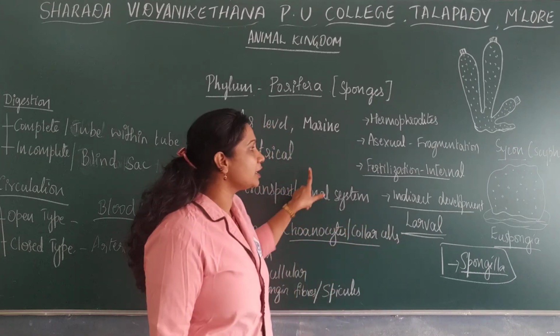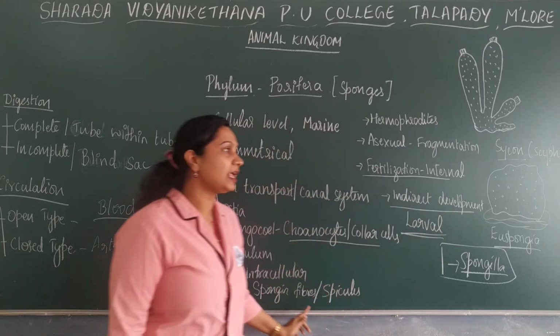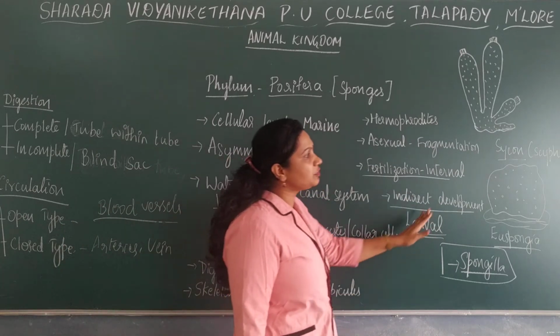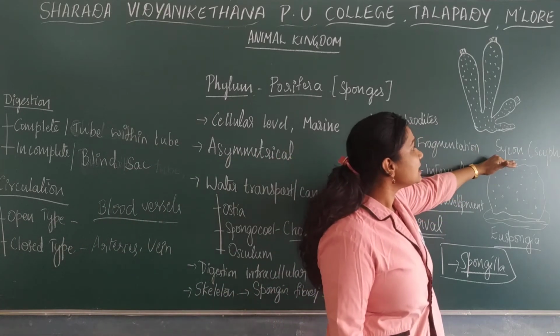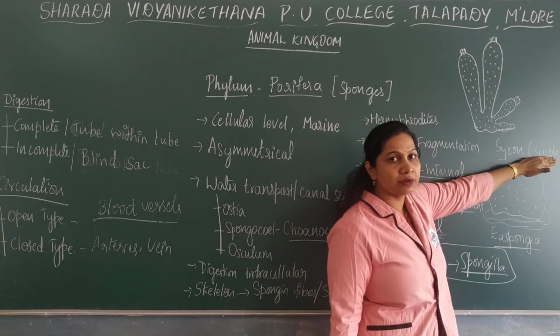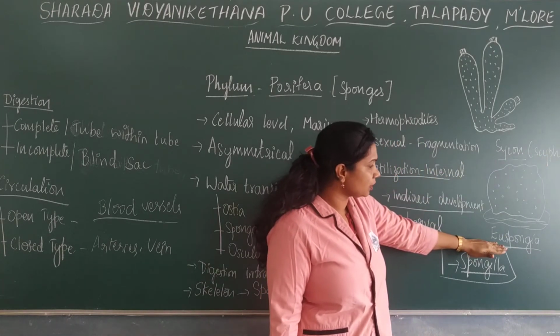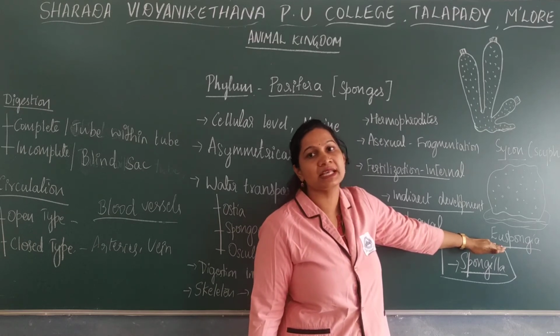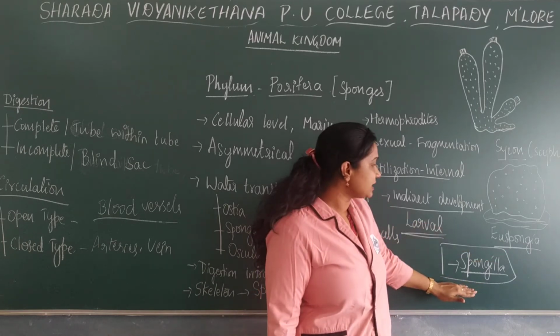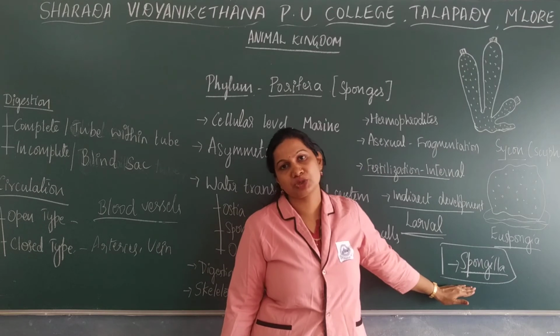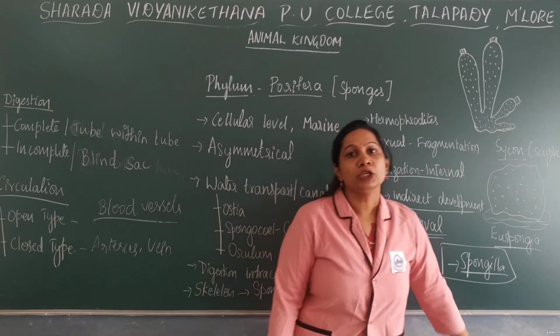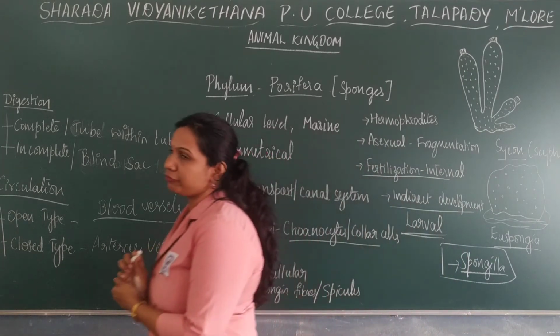Okay, so that is regarding the features of phylum Porifera. Here we have three main examples. Sycon, which is also known as Scypha, Euspongia, commonly known as the bath sponge, and Spongilla, which is a freshwater sponge. Okay, so this is regarding the phylum Porifera.